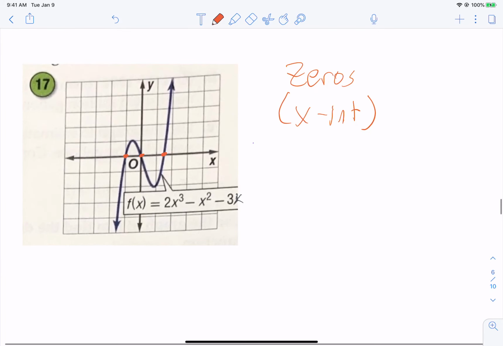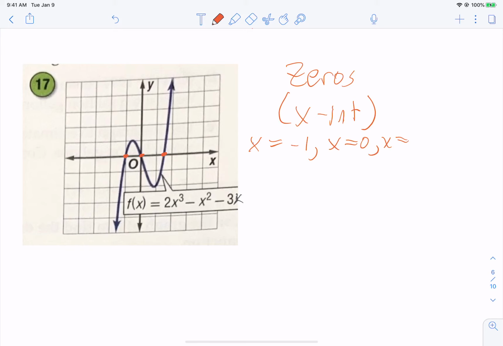So graphically, it looks like I have 3 x values where that happens. An x value of -1, an x value of 0, and an x value of 1.5. Now that's what the graph is appearing as, okay? Now, they said to show algebraically if that's the case.